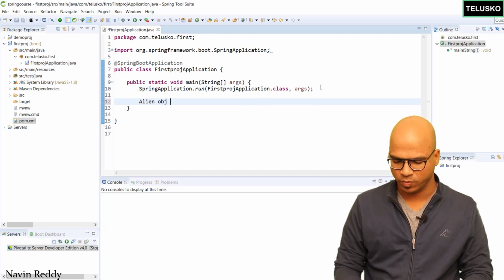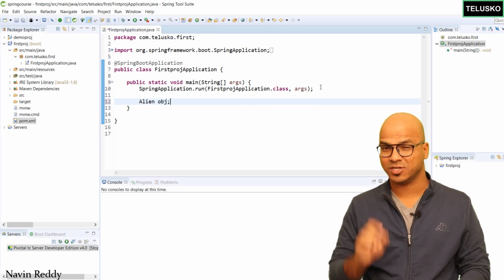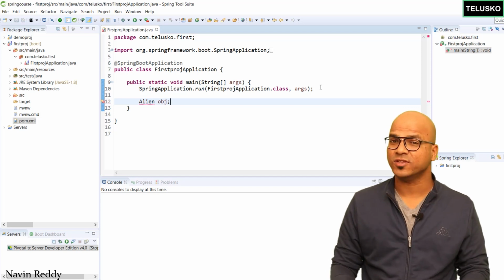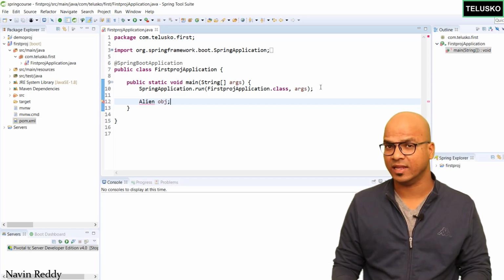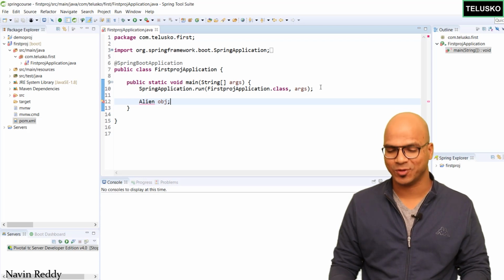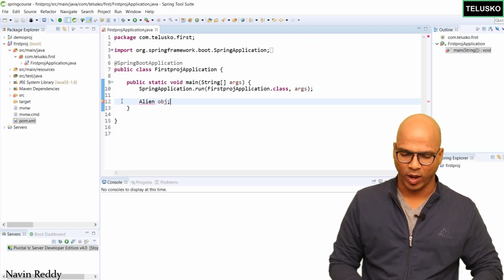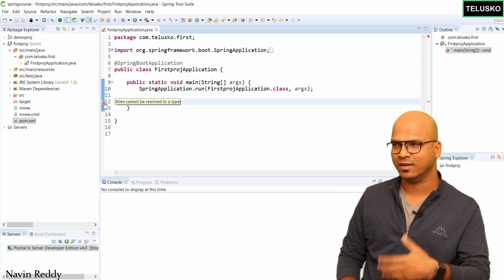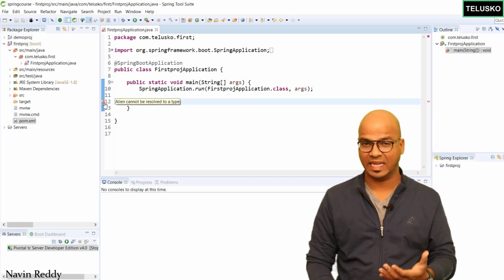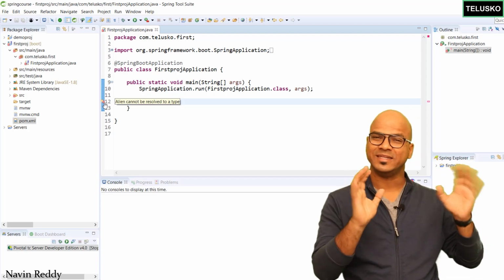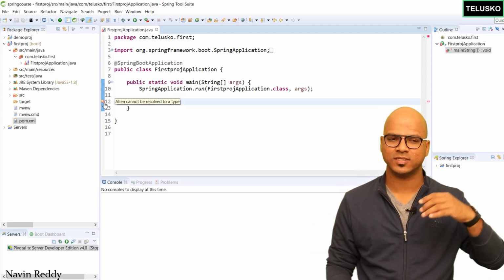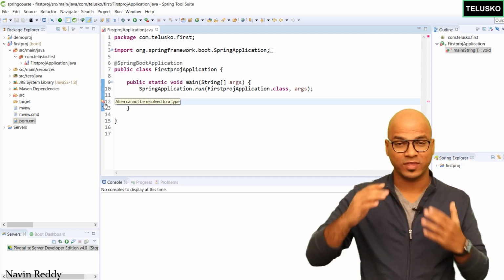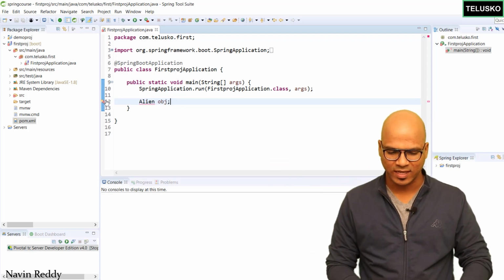So I will say Alien obj. But hold on, I'm not creating the object, I'm just creating the reference first. To create the reference of Alien, we need an Alien class, right? Unfortunately, we don't have this class. Okay, let's create one. When I say alien, normally I refer to all the programmers as aliens. In fact, not just programmers, the tech professionals are aliens, because we don't think in the real world, right? We think in the virtual world. So let's create the class.